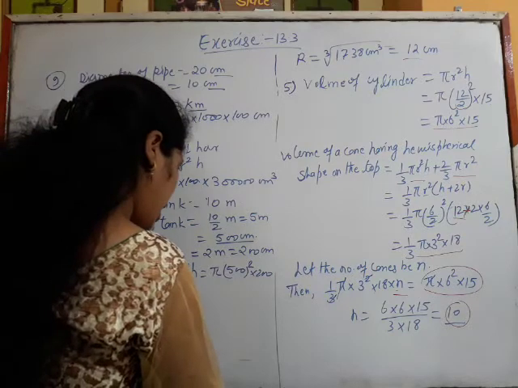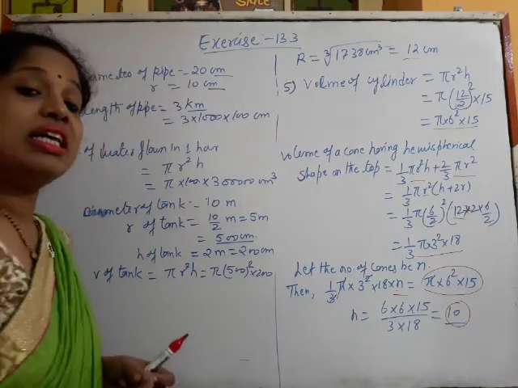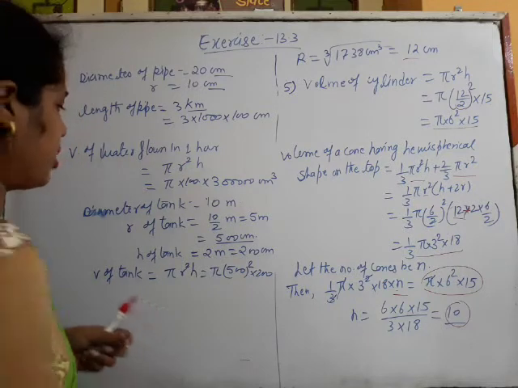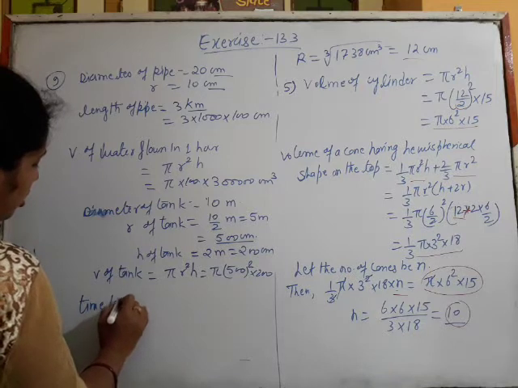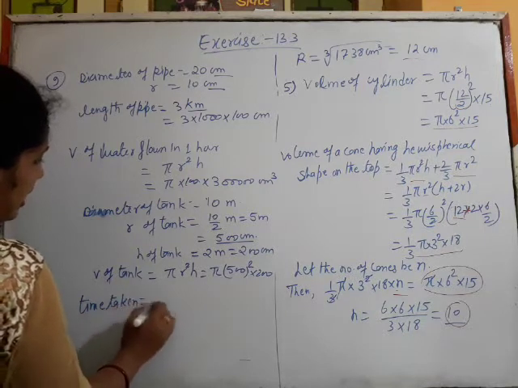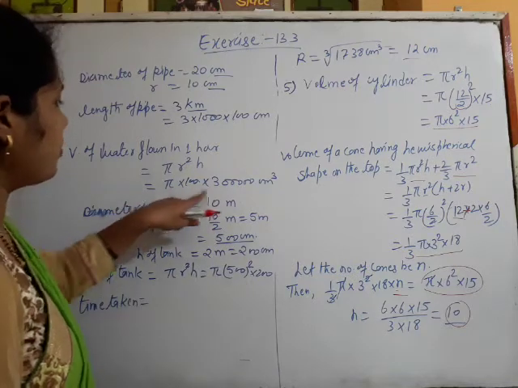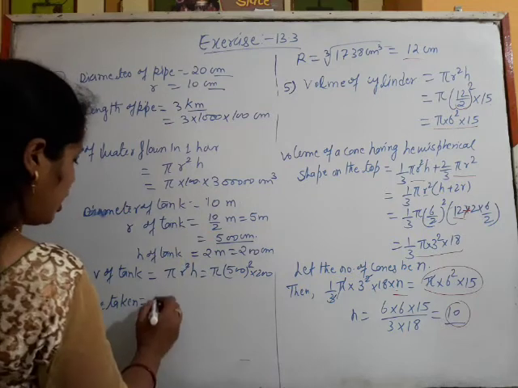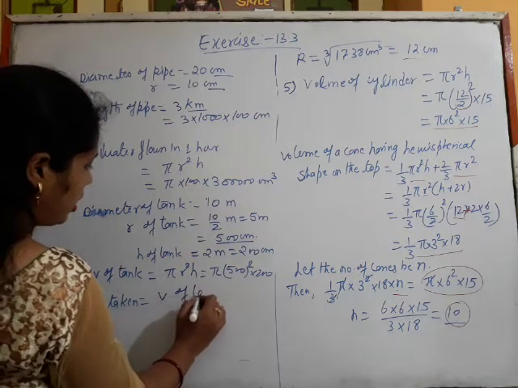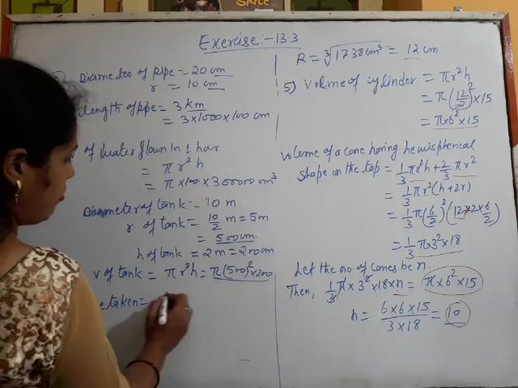Now what we have to get? In how much time will the tank be filled? So the time taken will be the volume of this tank divided by the volume of the water flown in the pipe. I am not writing the volumes here, simply the values.